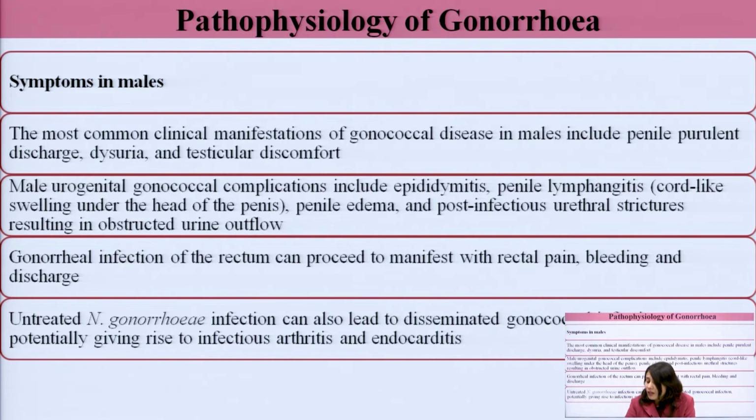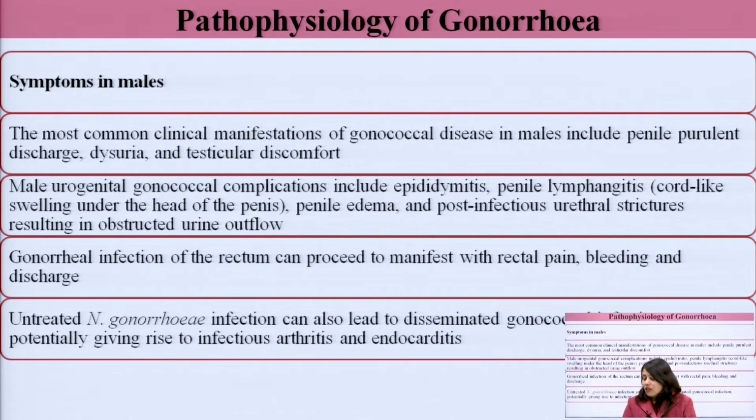Gonorrheal infection of the rectum, either in male or in female, can manifest with rectal pain, bleeding and discharge. I told you, when the rectal route is involved during sexual intercourse, this can lodge infection. Neisseria gonorrhea can lodge infection and result in gonorrhea progression in the rectal region also. So in the rectal region, what are the symptoms, both in males as well as in females? It can result in rectal pain, bleeding and discharge.